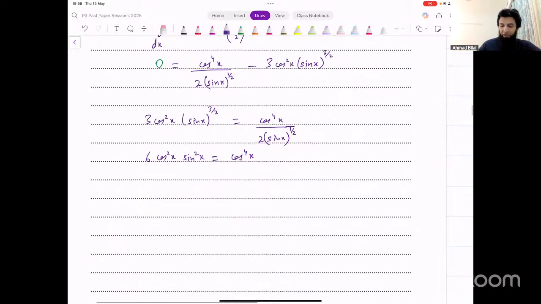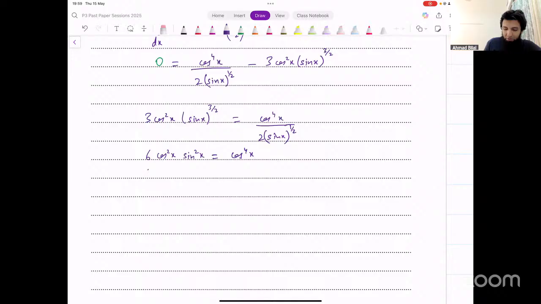Okay. And now we have to solve this equation. Take all terms to one side. 6 cos square x into sine square x minus cos raised to power 4x, that equals 0. Take cos square x common outside, and that leaves you with 6 sine square x minus cos square x inside, that equals 0.